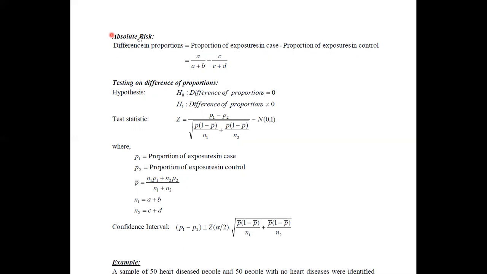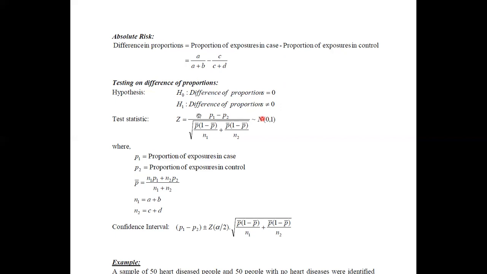If you calculate this absolute risk, here also we need to test for its significance. The null hypothesis is that the difference of proportion equals 0, meaning there is no difference in proportion, or the proportions are equal, versus the alternative that the difference of proportions is not equal to 0.